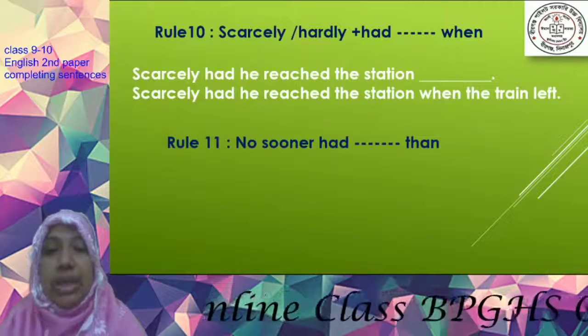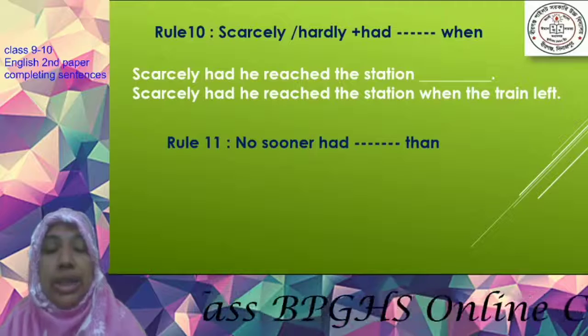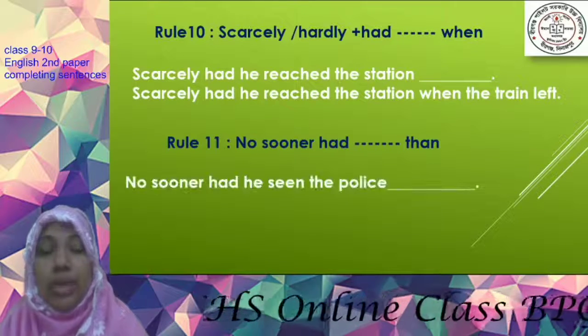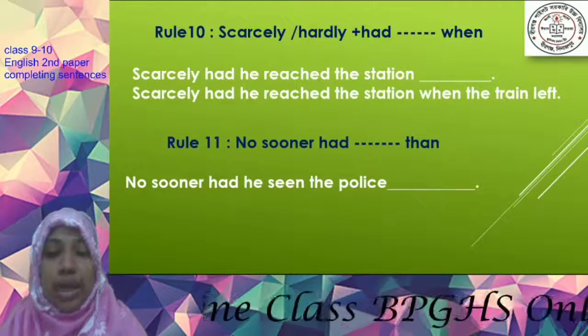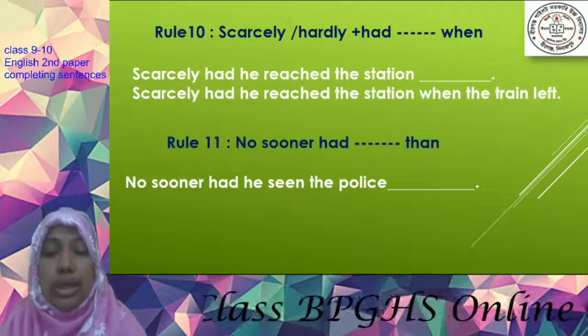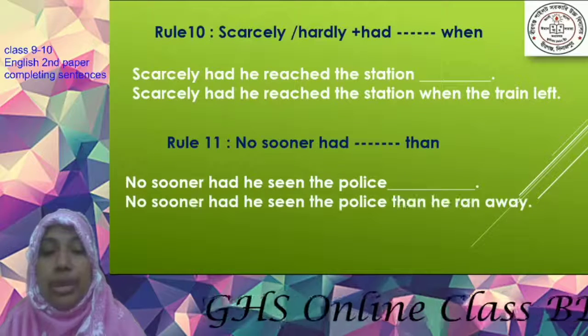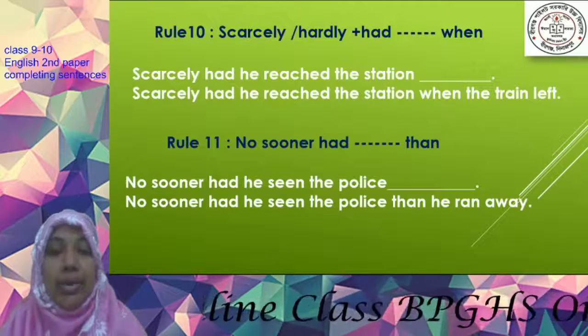Again, another structure: no sooner had, and after that, than. No sooner had he seen the police. If you get no sooner, starting a sentence with no sooner, then how can you complete it? No sooner had he seen the police than he ran away.